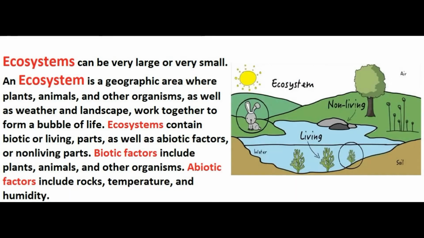So viewers, in this video we will talk about ecosystem. What is ecosystem? The environment of an organism consists of all the living and non-living things around that organism. These living and non-living things affect the life of organisms in one way or the other. All the organisms depend on each other and on non-living things in an environment.